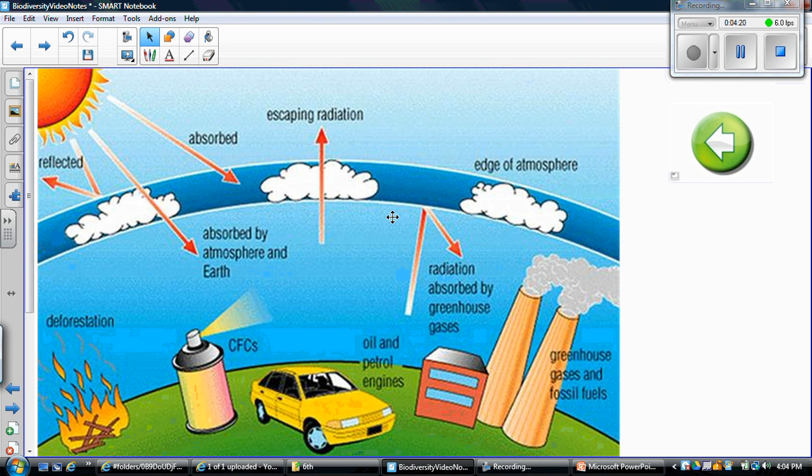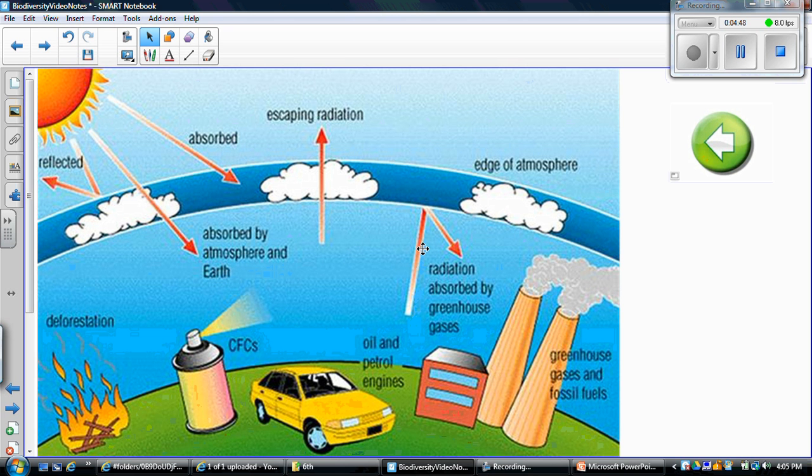So here's a picture. Sunlight goes through our atmosphere. Some is reflected back from our ozone layer and from clouds. But because we are adding pollution from fires, chemicals called CFCs, chlorofluorocarbons, those are in things like aerosol cans, fossil fuels, the oil, factories, that is adding a lot more pollution into our atmosphere.